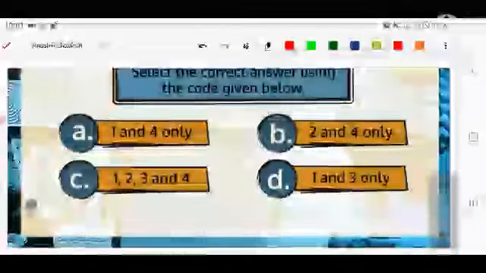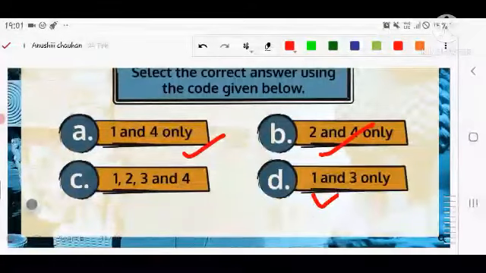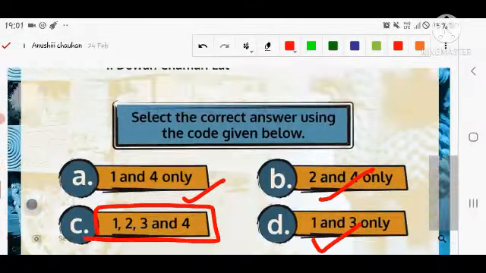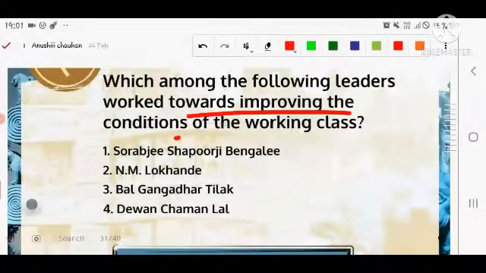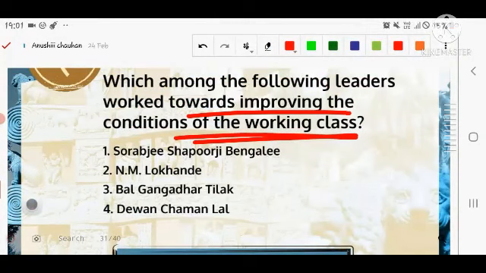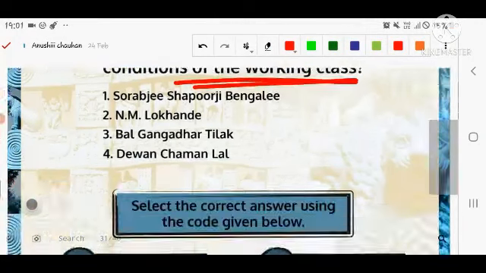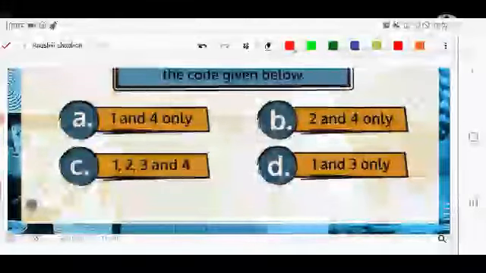And the options in front of you are: first and fourth, second and fourth, first and third, and the fourth option is all of the above. I again repeat the question: which among the following leaders worked toward improving the working class? It means, indirectly, that they wanted to improve the economic condition as well as the conditions in which people are working. So the options in front of you are these.